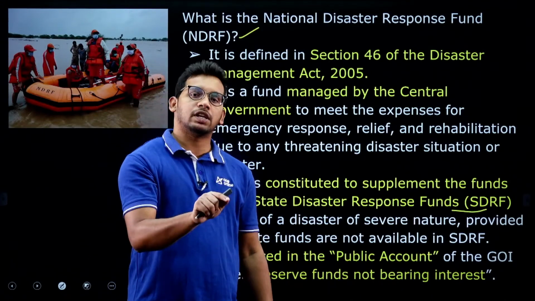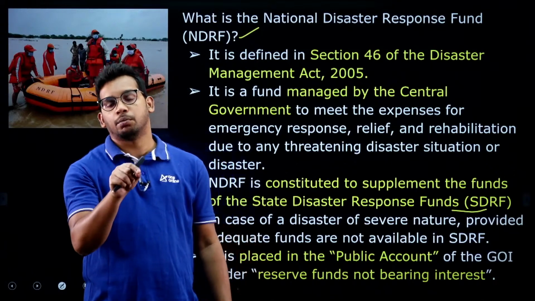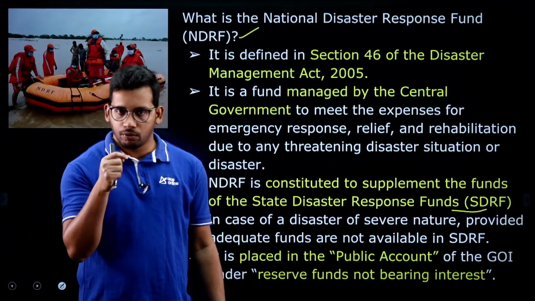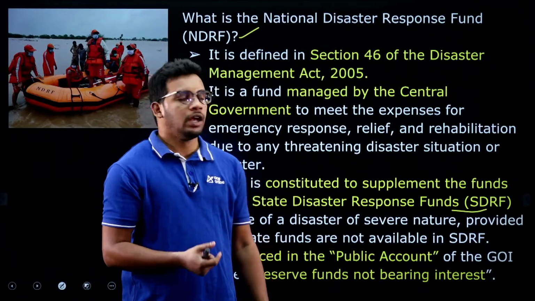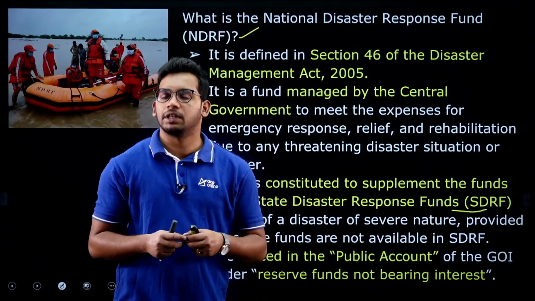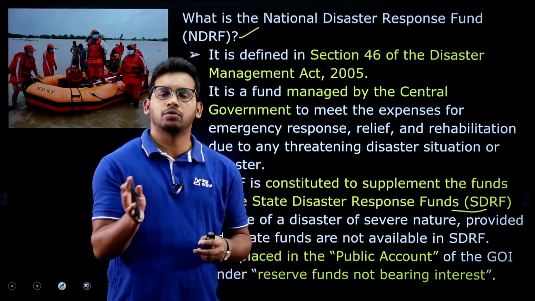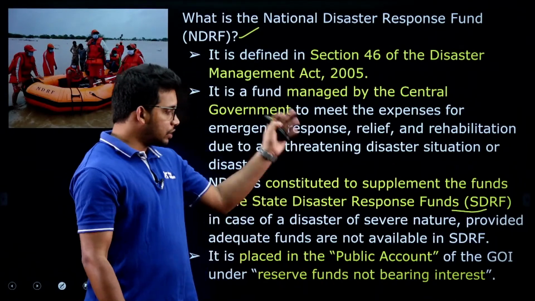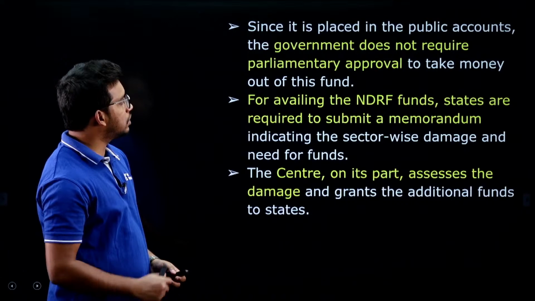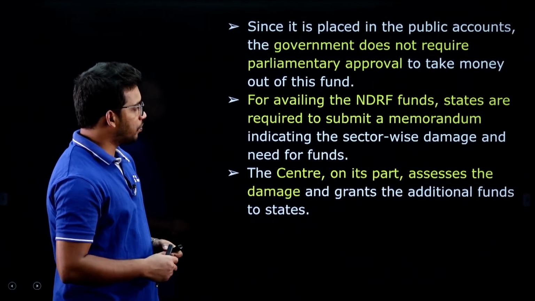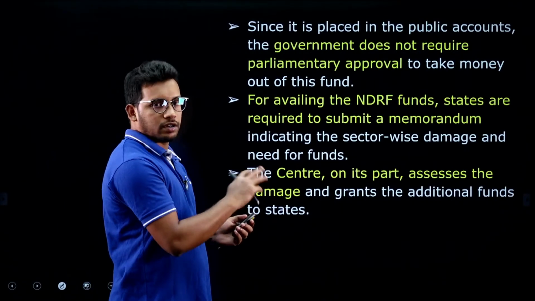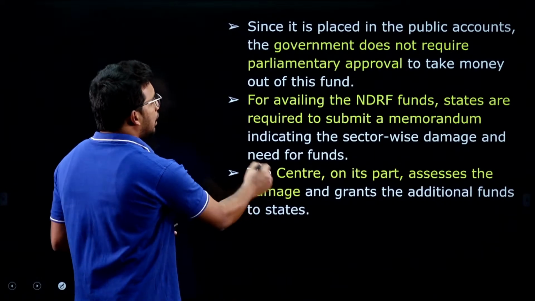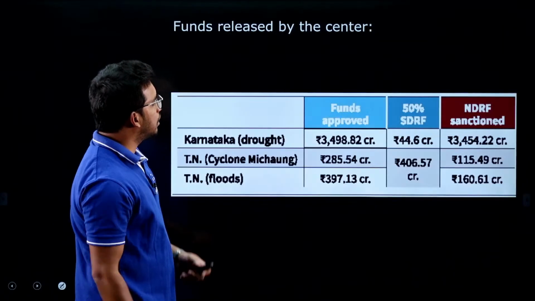Central government teams will come and cross-check whether the state government has clearly estimated the loss that has happened, and accordingly they will tell the central government that yes, the estimate is genuine, you can release the funds. So accordingly the central government will release funds, right. So this is about the working nature of the National Disaster Response Fund. This is about the things we have discussed.